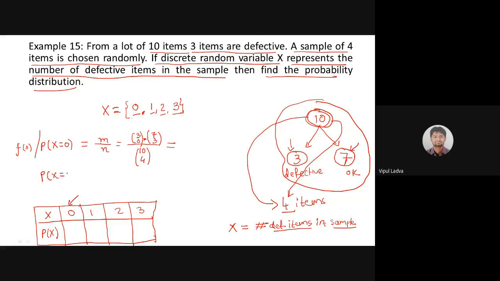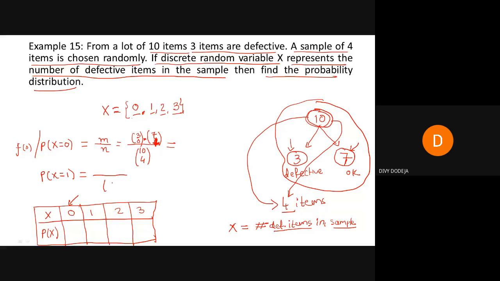Now, Yash, you will help me with this. What will be the probability when my random variable x takes the value 1? Divya Dodeja, yes Divya, tell me. Will it be 7C3 or 7C4? Okay, 7C4. That was my mistake. It must be 7C4.